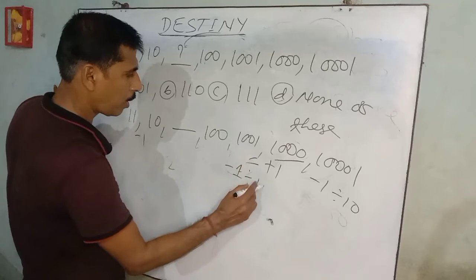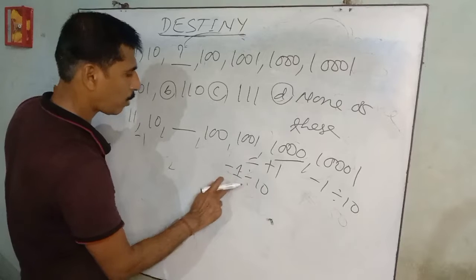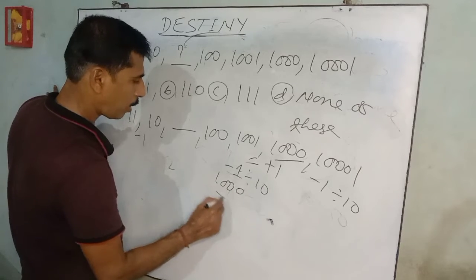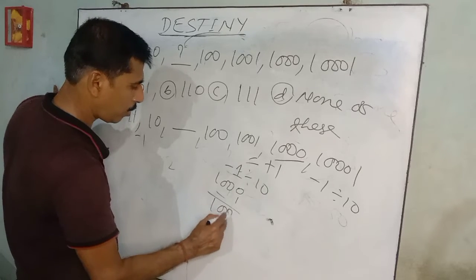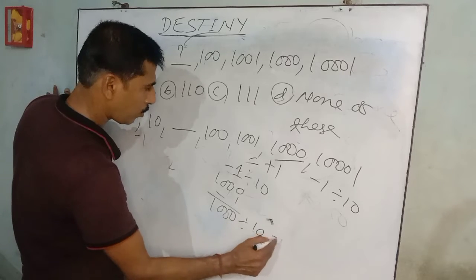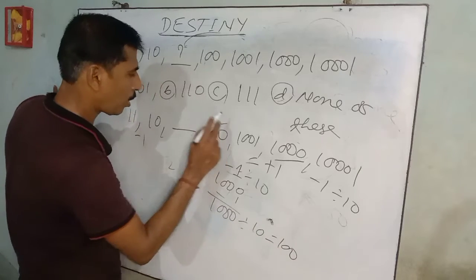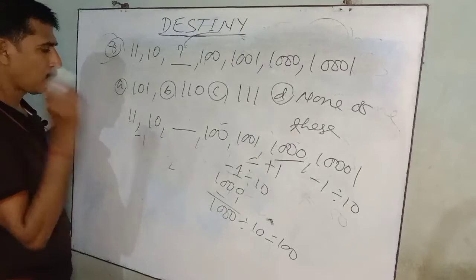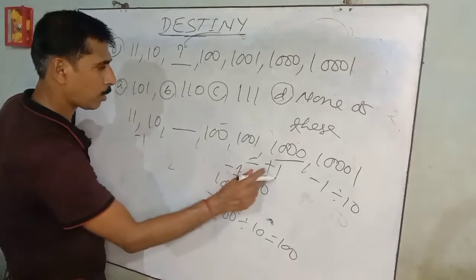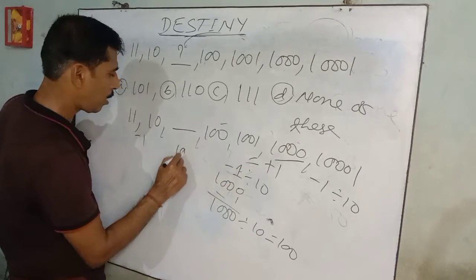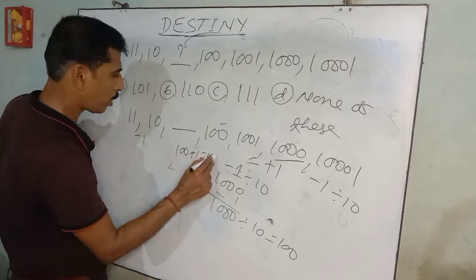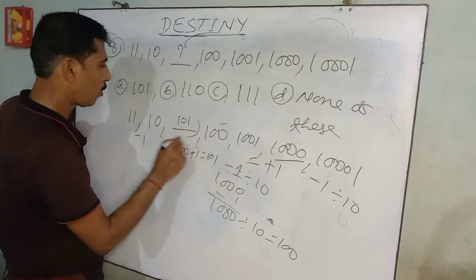1 divided by 10. 1001 minus 1 is 1000, divided by 10 is equal to 100. Next, 100 plus 1 is equal to 101. The answer is 101.